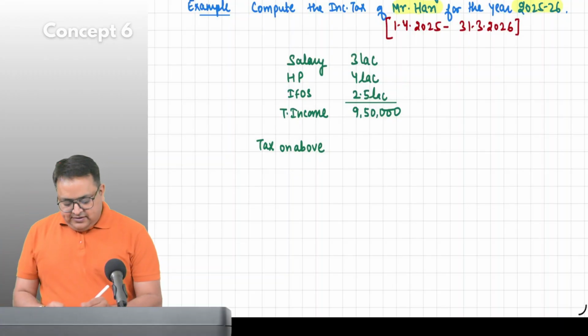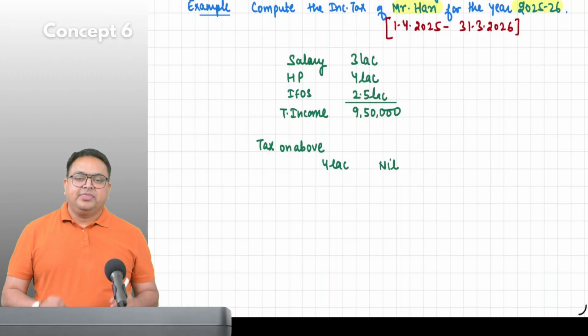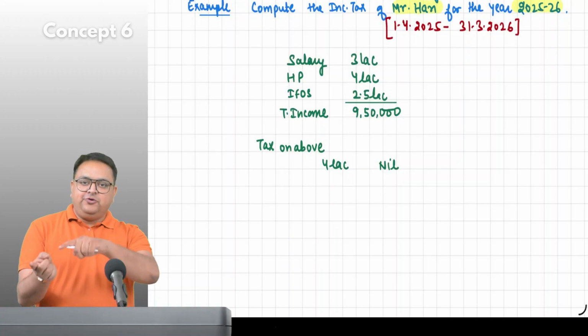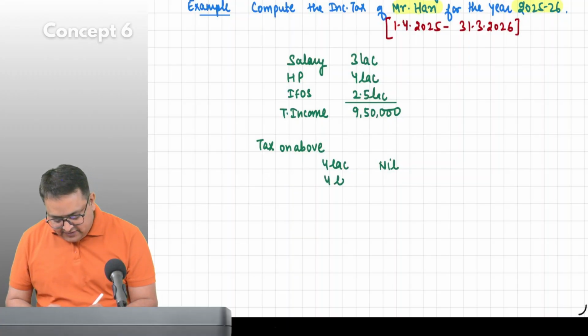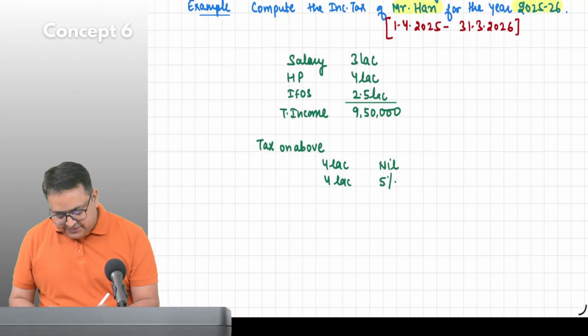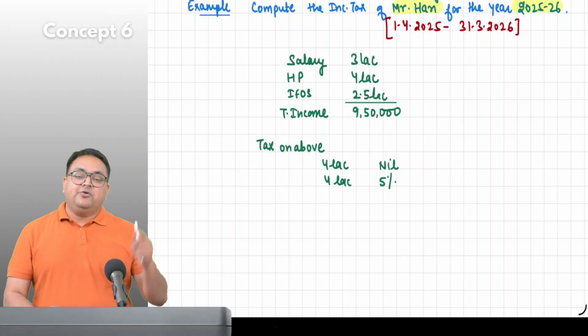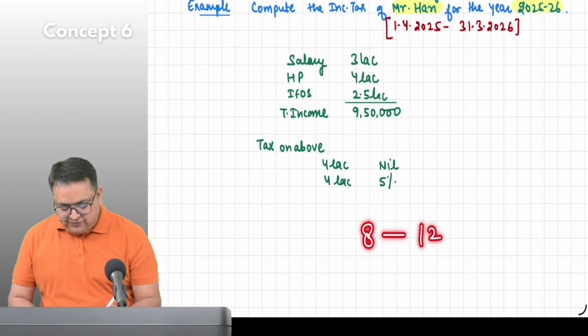So you understand, first 4 lakh, the tax rate is nil. Everybody. Second limit is what? From 4 to 8. So we are crossing 8. Next 4 lakh, 8 minus 4, 4 lakh. The tax rate is 5%. Next limit is from 8 till 12, 10%.